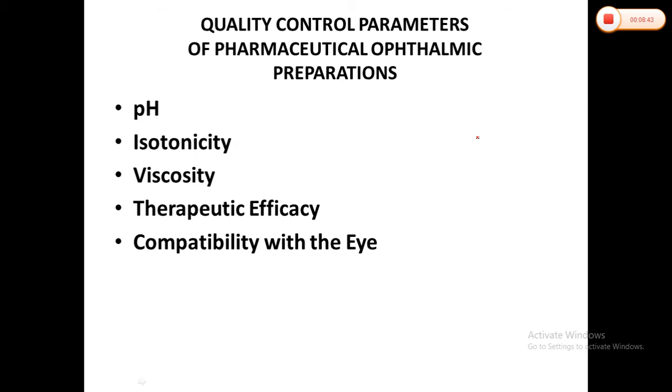So the final pH of the solution can often be compromised, because many ophthalmic drugs have limited solubility and stability at the desired pH of 7.4. So buffers, pH adjusting agents or vehicles can be added to adjust and stabilize the pH. The buffers are included to minimize any change in pH during the storage of the drug. Such change can result mostly from absorbed carbon dioxide from the air or from hydroxyl ions from the glass containers also.